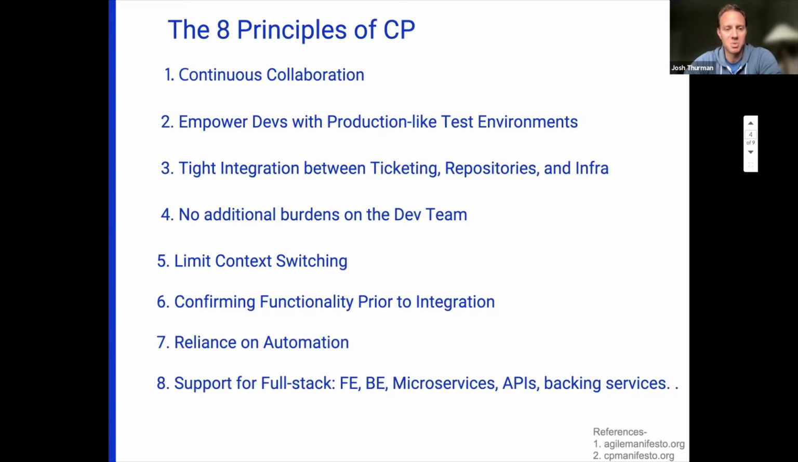5, limit context switching. We all know that's costly. 6, confirming functionality prior to integration. 7, reliance on automation. And 8, support for full stack. So front end, back end, microservices, APIs, anything else you can think of.